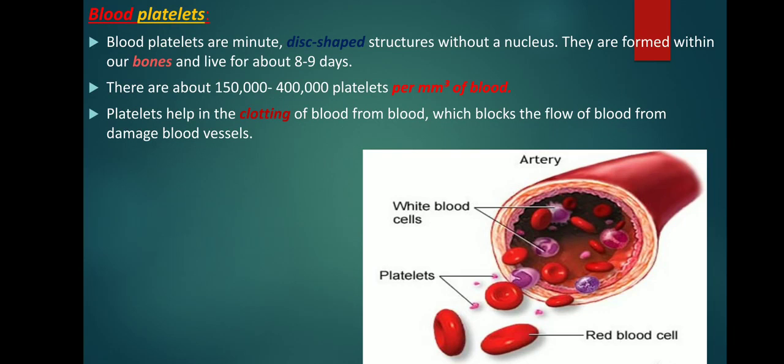Blood platelets are minute disc-shaped structures without a nucleus. They are formed within our bone marrow and live for about 8 to 9 days. There are about 150,000 to 4 lakh platelets per cubic millimeter of blood. Platelets help in the clotting of blood, which blocks the flow of blood from damaged blood vessels. This ensures that we do not lose too much blood.